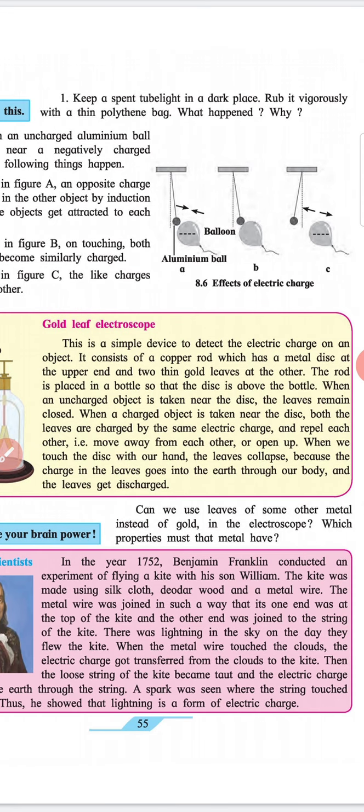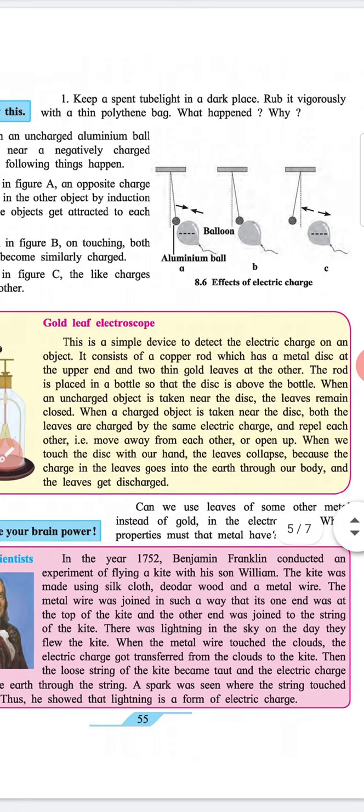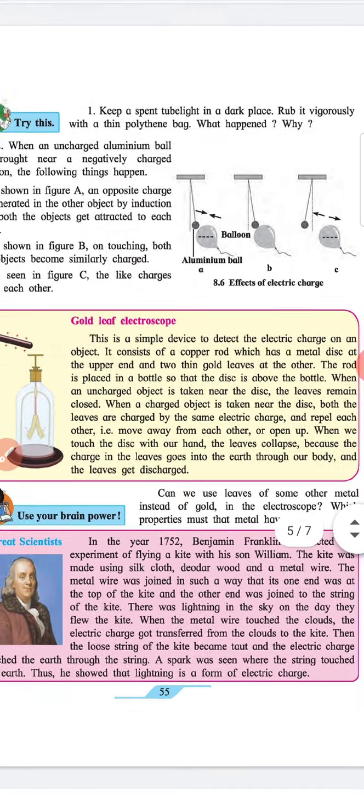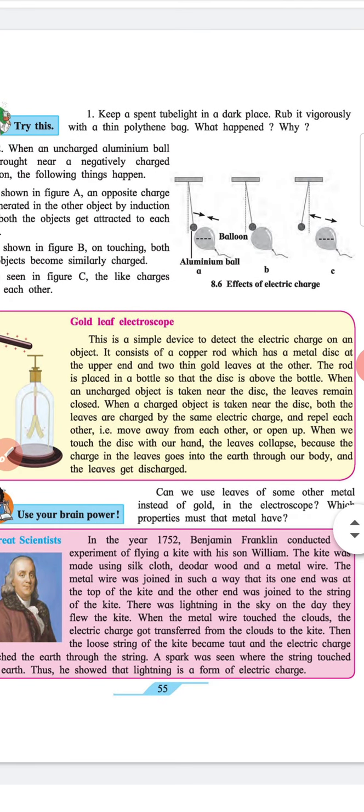This is a simple device to detect the electric charge on an object. It consists of a copper rod which has a metal disc at the upper end and two thin gold leaves at the other. The rod is placed in a bottle so that the disc is above the bottle. When an uncharged object is taken near the disc, the leaves remain closed.